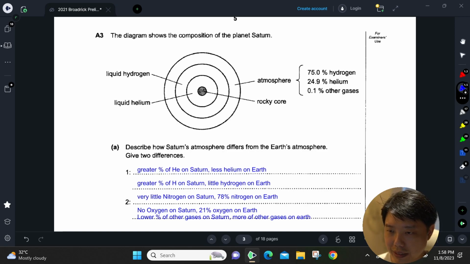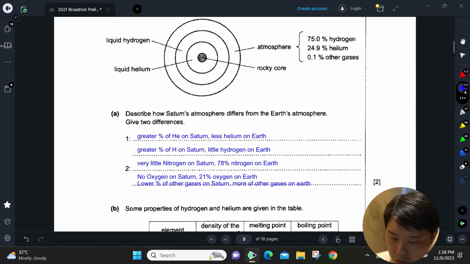Okay, so this diagram tells you Saturn. You have to basically remember Earth's atmosphere, right? In general, what kind of gases do we have? What is the composition? Generally we have about 78% of nitrogen, 20 to 21% of oxygen. All right, and then you have all the rare and noble gases. Okay, all those other gases are a very small percentage.